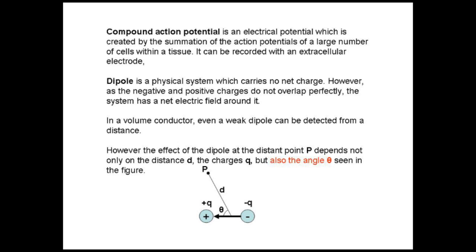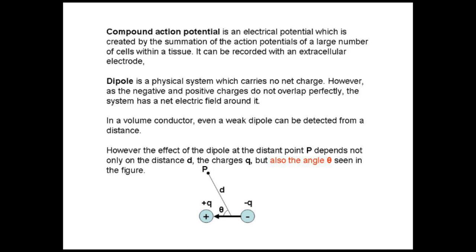To understand the compound action potential and also to understand the basic theory about ECG, we need to first understand a physical concept called dipole. Dipole is a physical system which has no net charge. However, it can induce an electrical field around it. The reason for that is that the negative and positive charges are equal, and their sum is zero. However, these charges in space do not perfectly overlay each other. So there is a gap, or a distance, between the positive charge and the negative charge in the system.